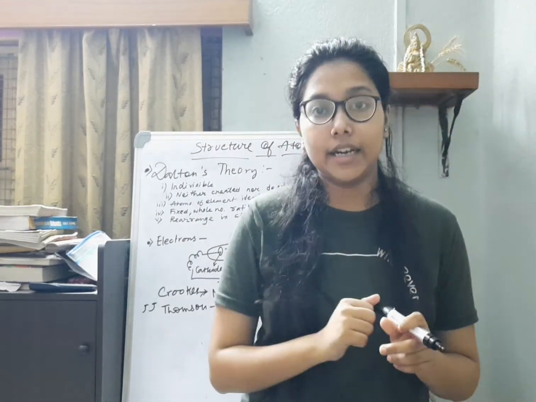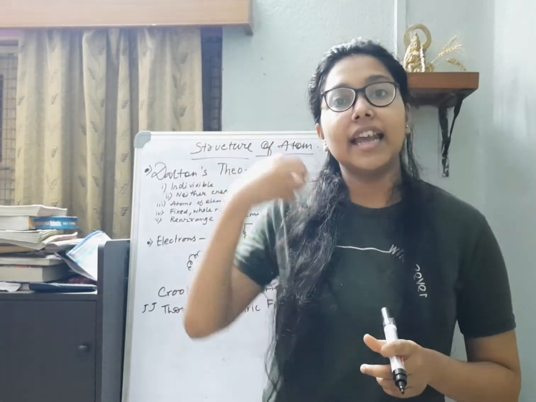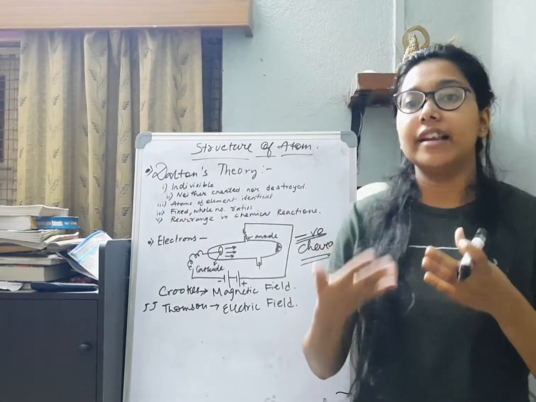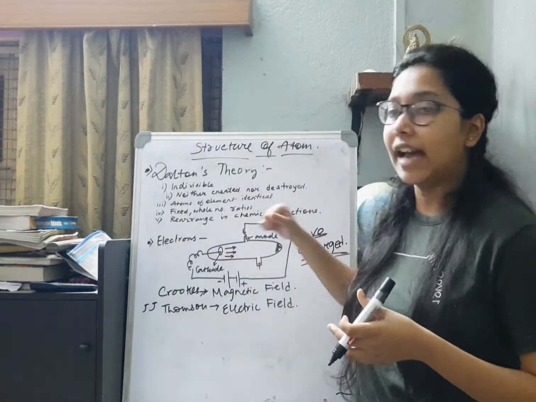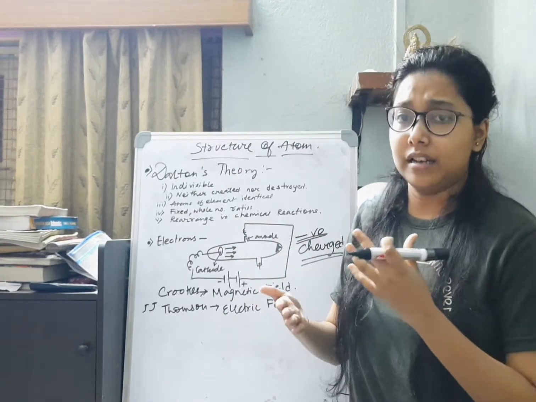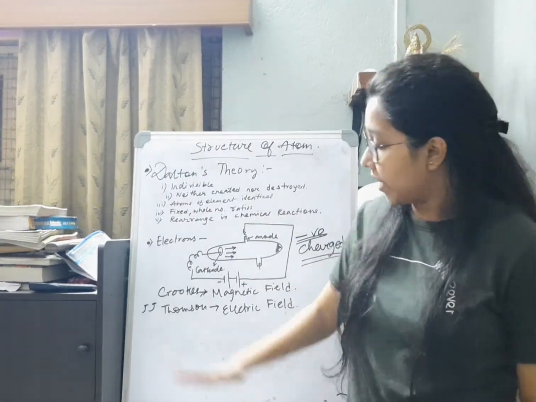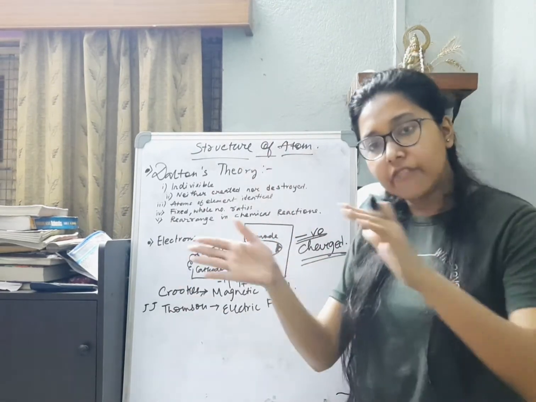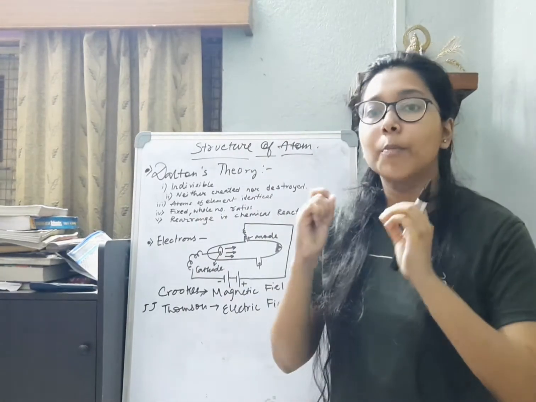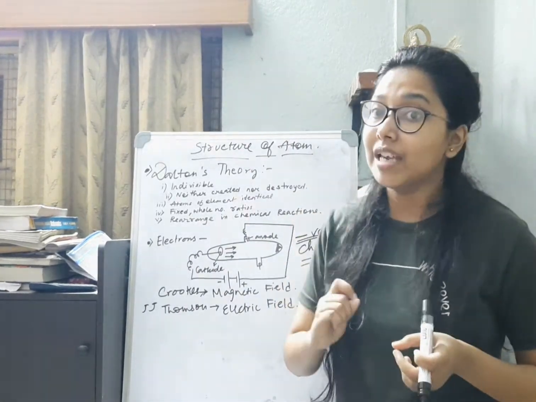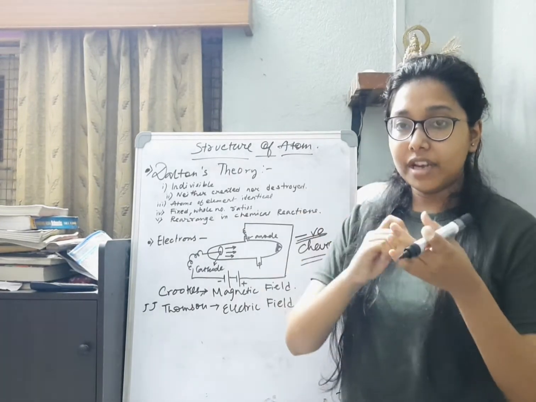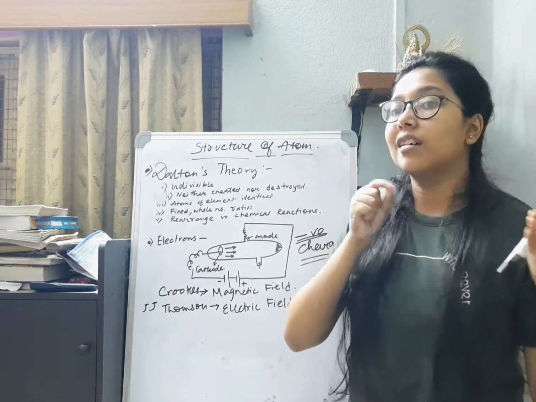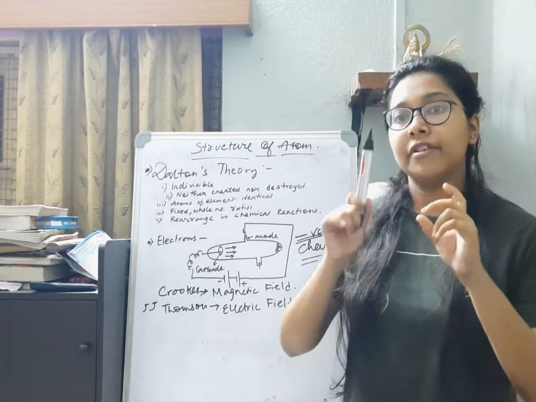He even concluded that electrons are present in every matter. Why? Because when he used different metal electrodes, that is when he replaced the cathode with a cathode of a different metal, the same observation came up. The cathode of one metal, of a second metal, of a third metal, for every cathode the same observation was followed. That means in every metal, in every matter, the same electrons are present. So electrons are the constituting particles of matter.